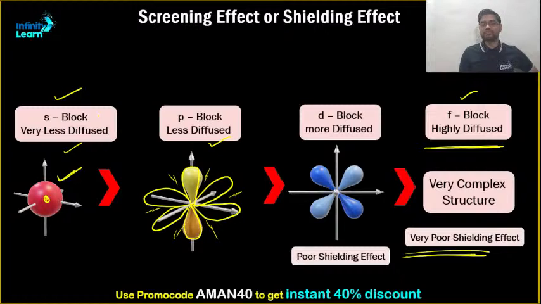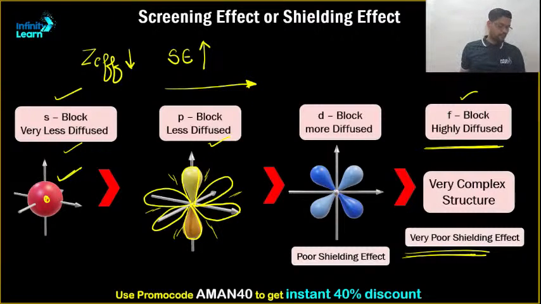Effective nuclear charge will be less if the electron is present outside of the S orbital, as compared to P, D, and F. That means if F orbitals are present in midway or as inner core electrons, then the effective nuclear charge on the last electron will increase. If the S orbital is present as an inner core electron, the effective nuclear charge on the last electron will decrease. Z effective decreases, but the screening effect increases. Clear? If we go from this direction.